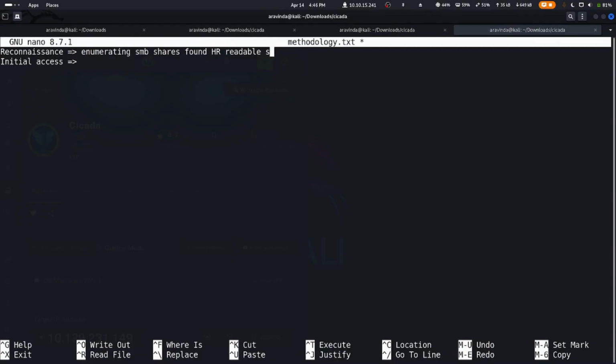We found this as a readable share, and did a password spraying and found the particular creds.